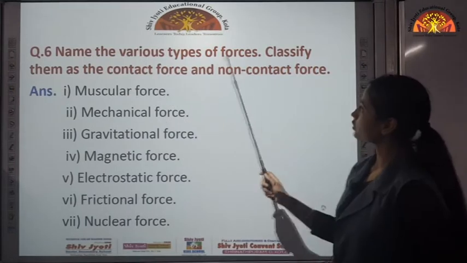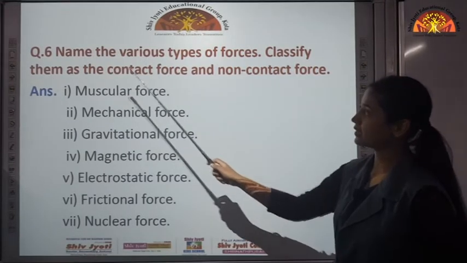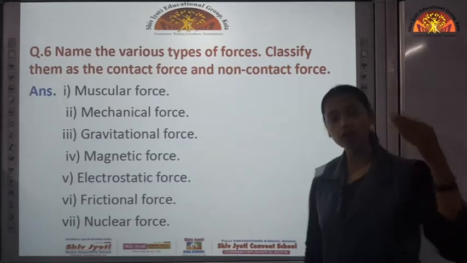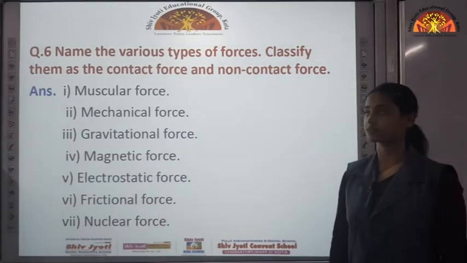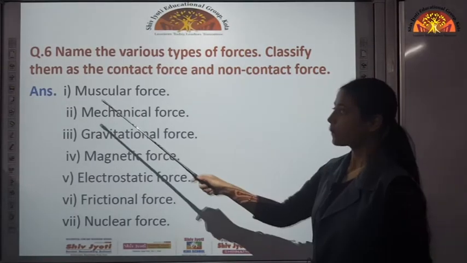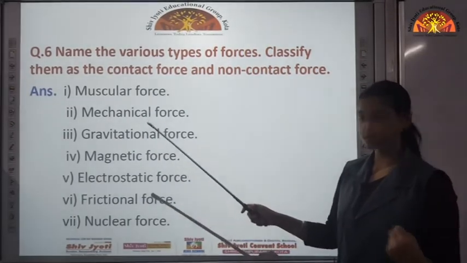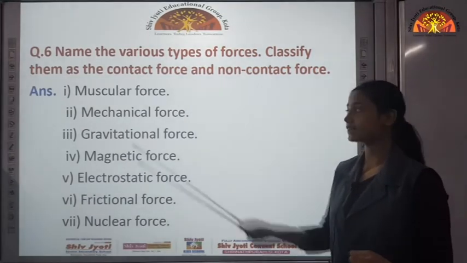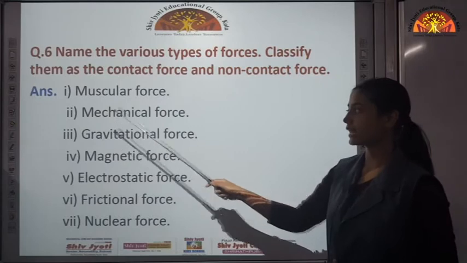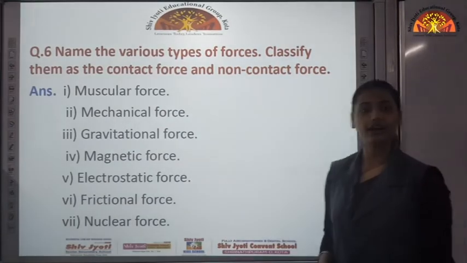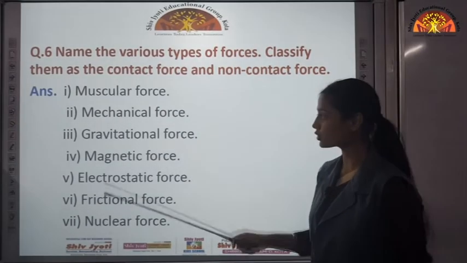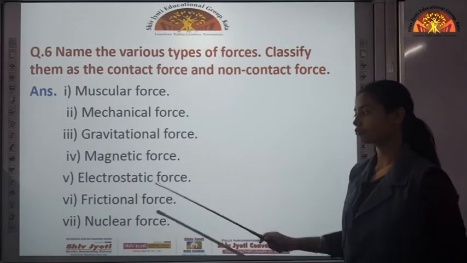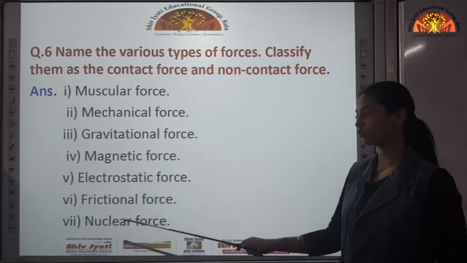Name the various types of forces, classify them as the contact force and non-contact force. You have to mention all types of forces which we discussed in this chapter. Here is the list: muscular force applied by our muscles. If you are lifting any bucket, then you are applying this muscular force. Then mechanical force, if you are driving any car, then that force is mechanical force. Gravitational force, magnetic force, electrostatic force, frictional force and nuclear force.